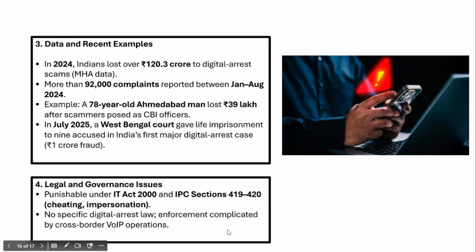Now, if you look at the recent data on digital arrest, in 2024, Indians have lost 120 crore to digital arrest scams, and this is as per Ministry of Home Affairs data. And apart from that, more than 92,000 complaints were reported between January and August 2024. A 78-year-old Ahmedabad man lost 939 lakh after scammers posed as CBI officers and demanded ransom from him. And in fact, in July 2025, a West Bengal court gave life imprisonment to 9 accused individuals in India's major digital arrest case, which involves more than 1 crore fraud.